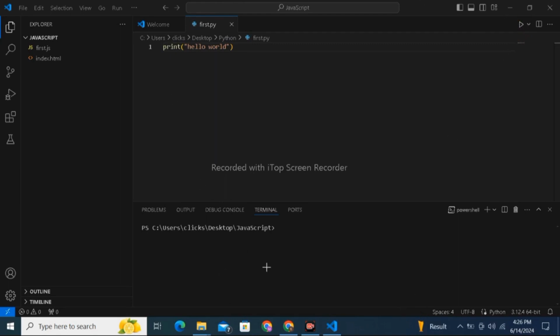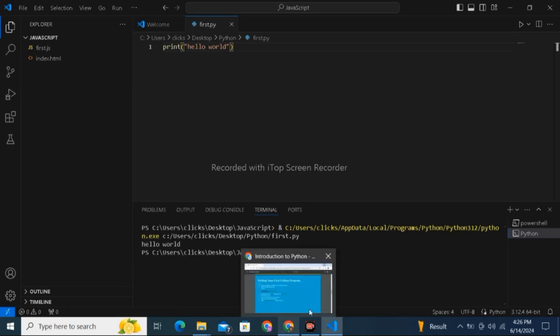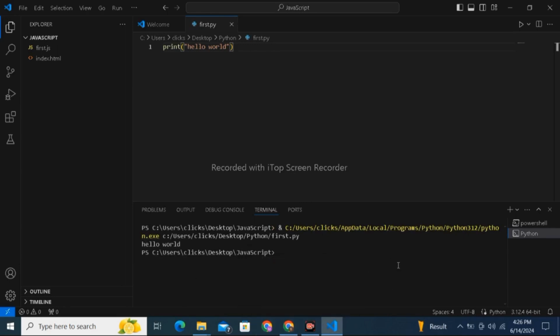We are going to click here now. Now see, you can see the result. Hello world has appeared here. Hello world, this is the output. We give input to the computer and the output is shown here.